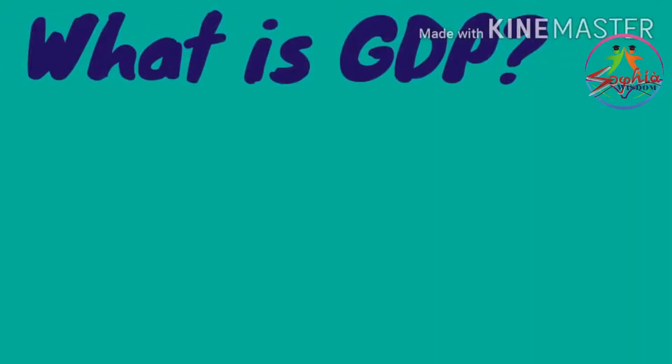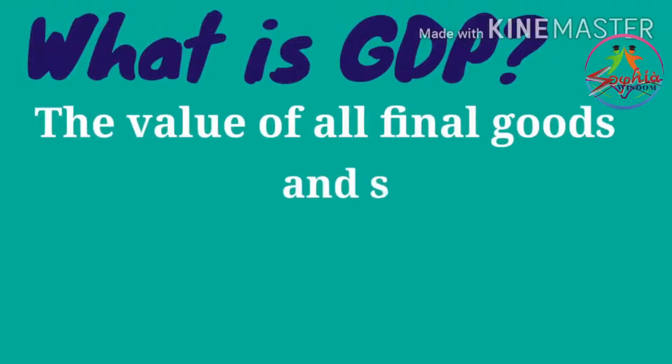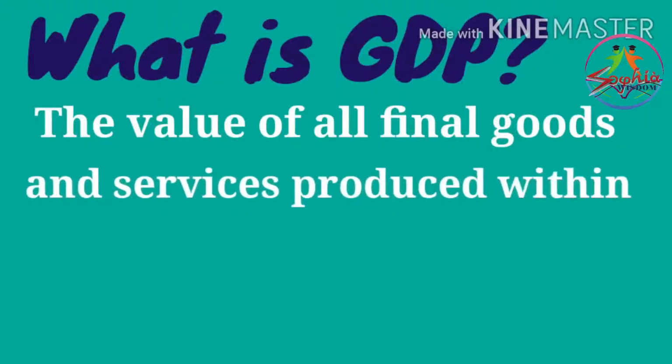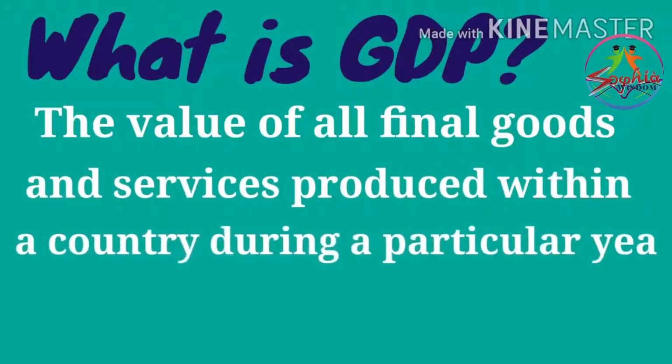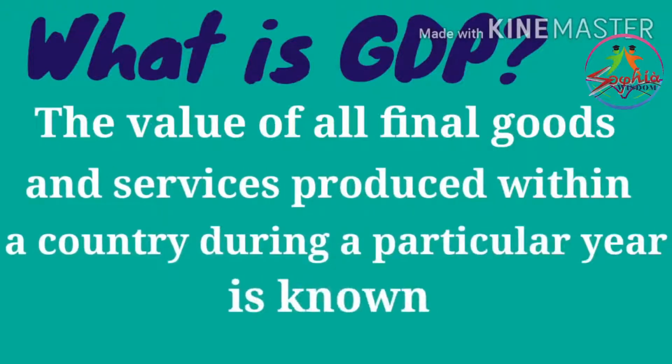And the sum of all the final goods and services produced in these three sectors is calculated as the total income of the country, or the total goods and services produced in our country, which is also known as the GDP, or gross domestic product.